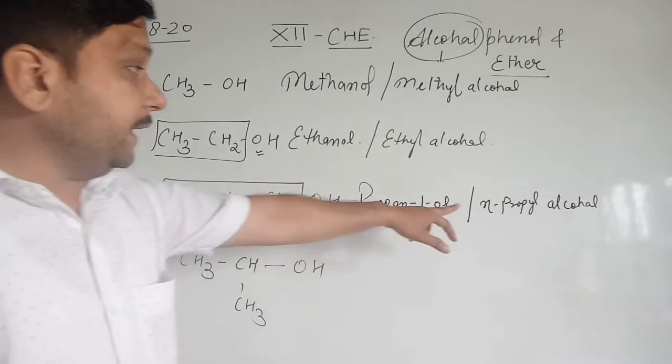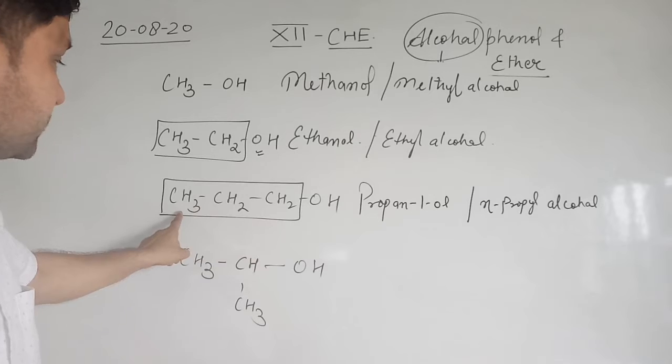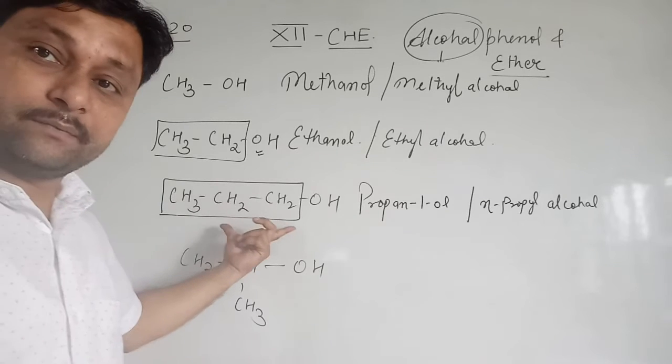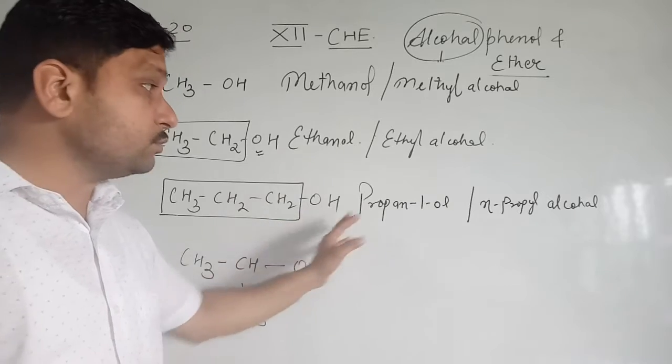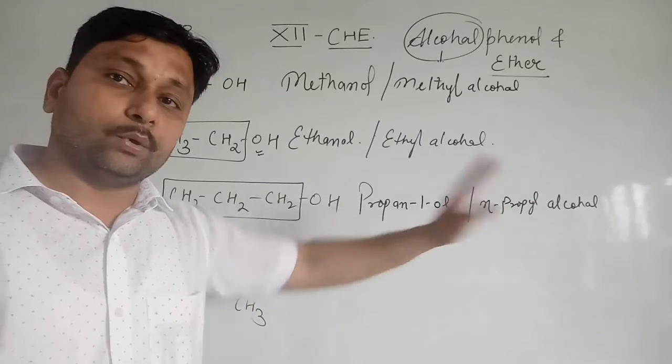Clear? So N represents the linear chain, CH3, CH2, CH2. It is a linear fashion. Clear? And OH is also present on that carbon atom. That's what is known as N-propyl alcohol.